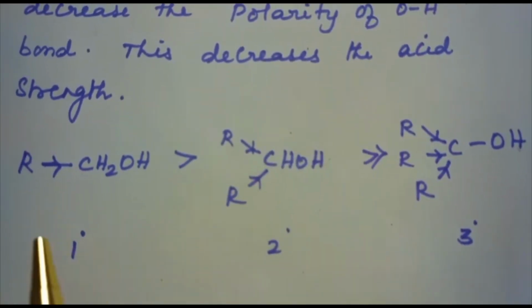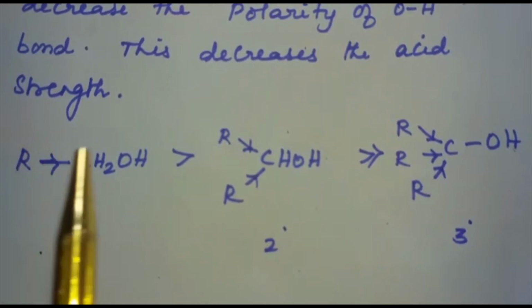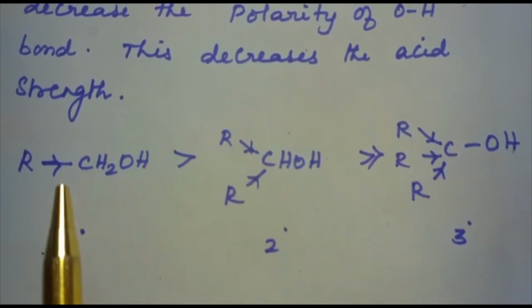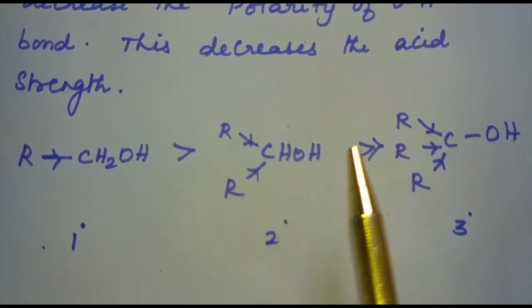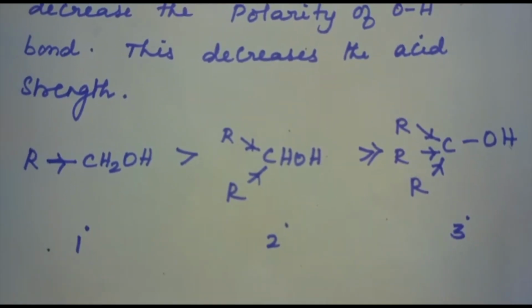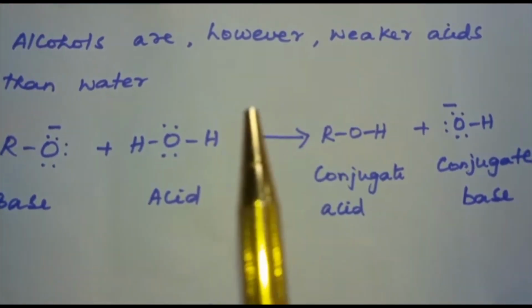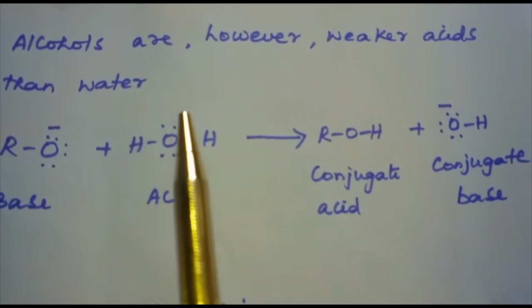Because of this reason, the acidic strength of alcohols decreases in this order: primary greater than secondary greater than tertiary. Alcohols are however weaker acids than water.